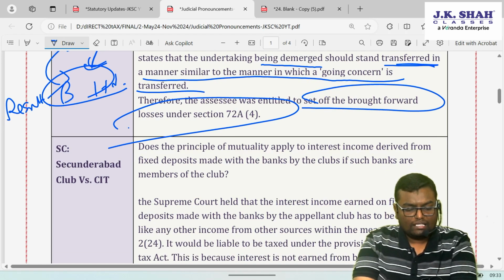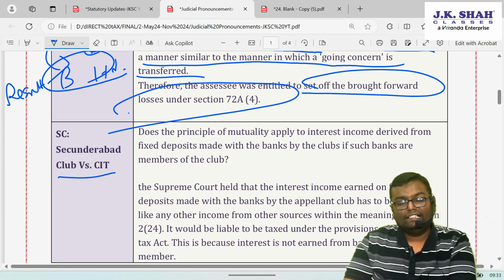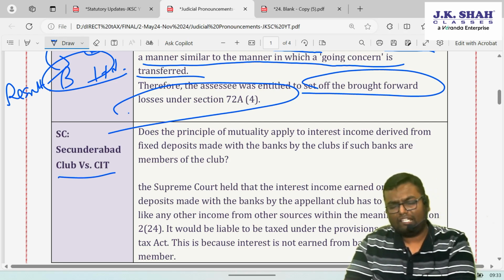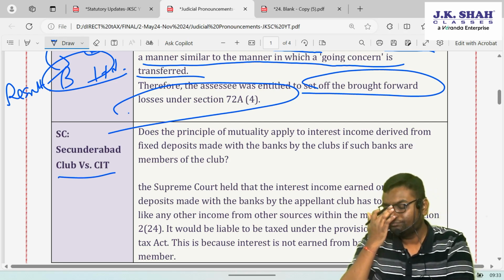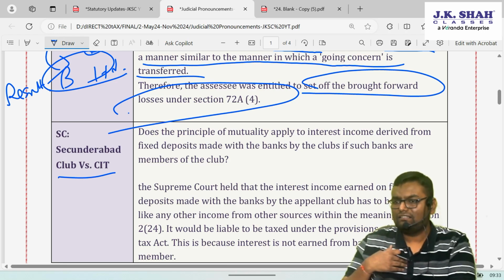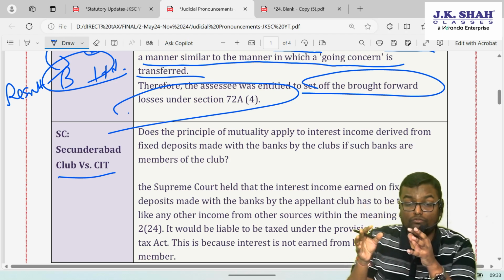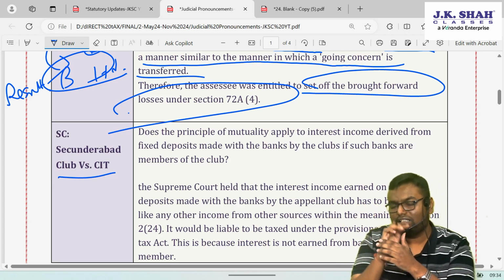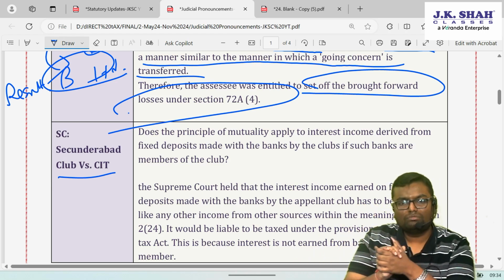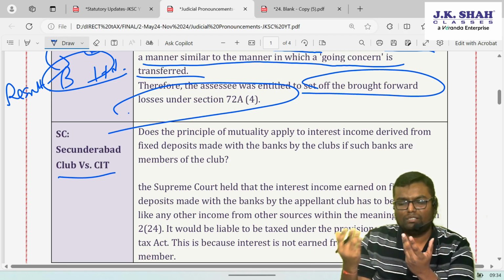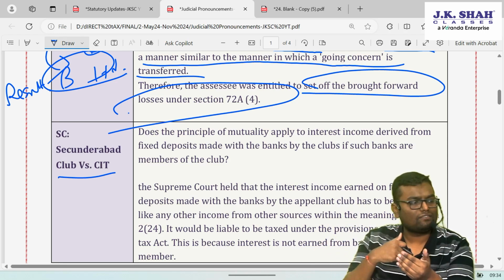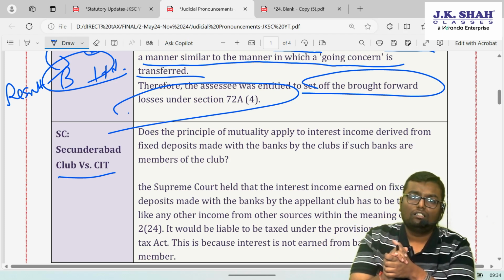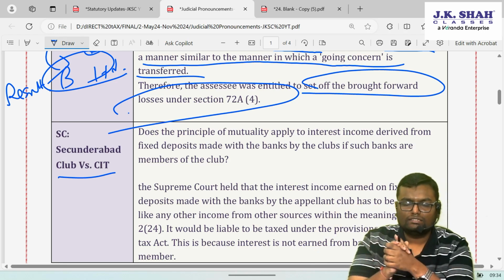Then Supreme Court in the case of Secunderabad Club versus CIT. This kind of case law we have already done in the class also. Very similar case law. Now what it says is, let's say there is a cooperative society to which the principle of mutual concern is applicable. What is the principle of mutual concern? Any income earned from the members is not taxable, because the cooperative society and member are one and the same. That is called the principle of mutual concern.